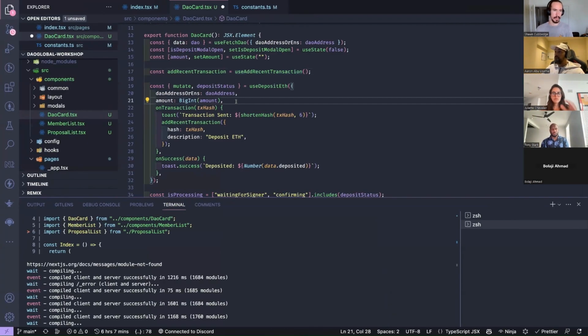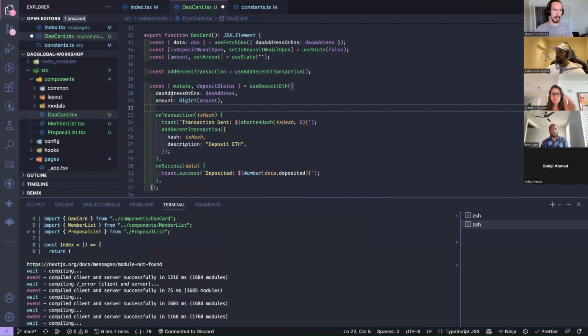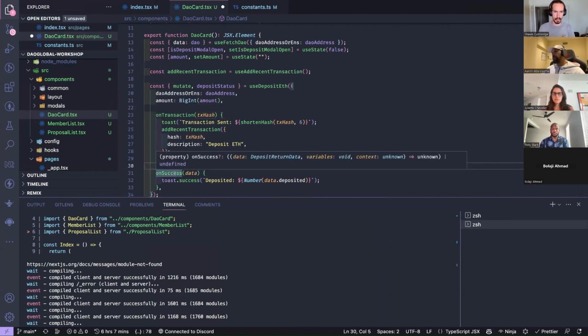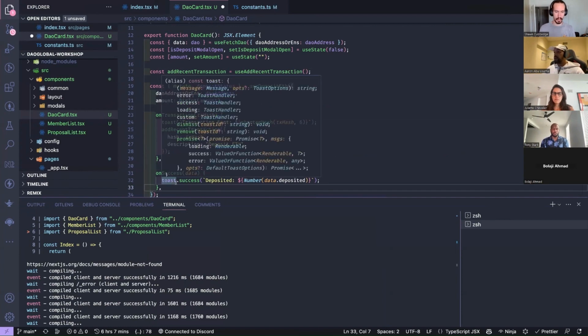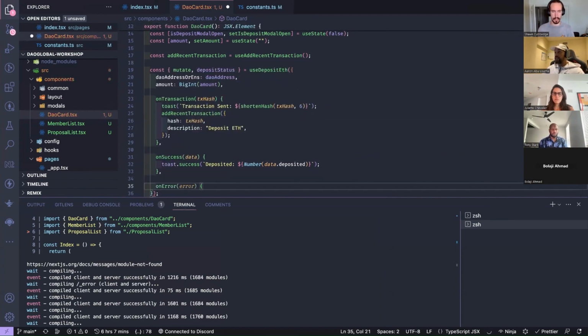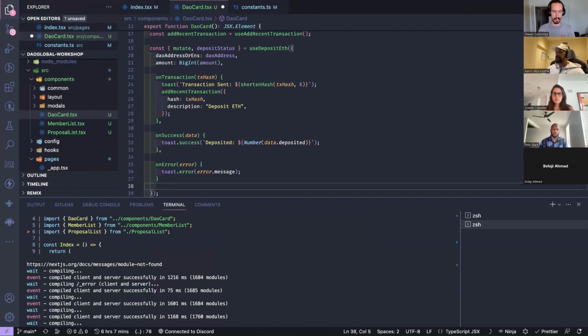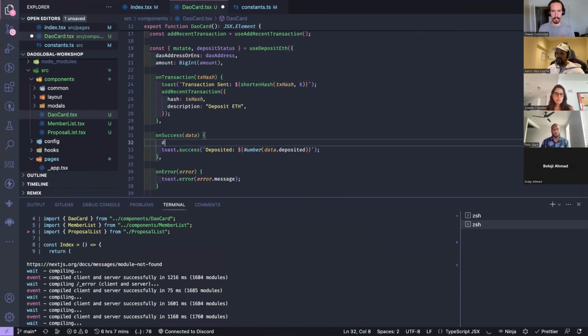But what's really important here is that inside this hook, with the address and all of that, all of these things are optional, but you can add in an on transaction. So as soon as the transaction hash comes back in, do something with that transaction hash. On success, do something with the data that comes back, right? Or on error, do something with the error, right? And here we're just adding some toasts, right? So also, this data is typed as well.